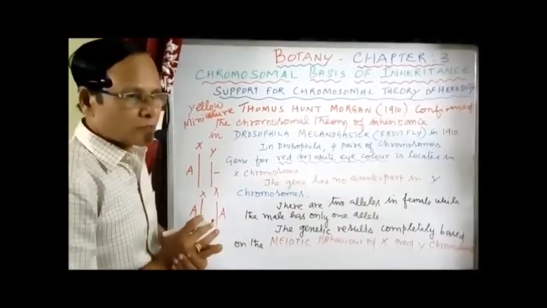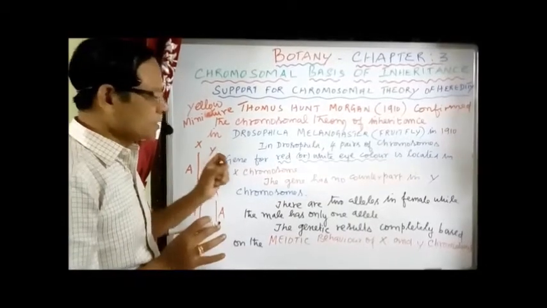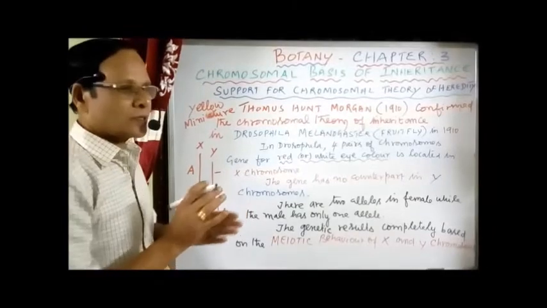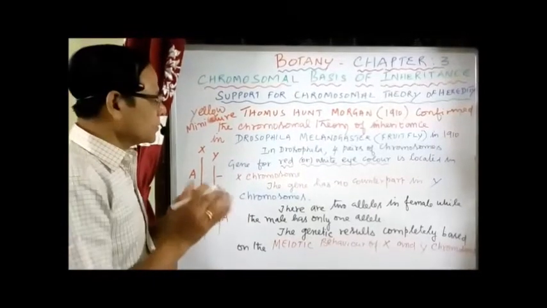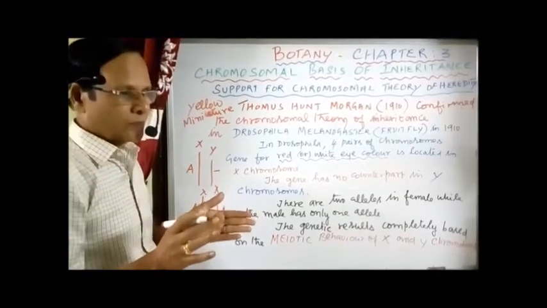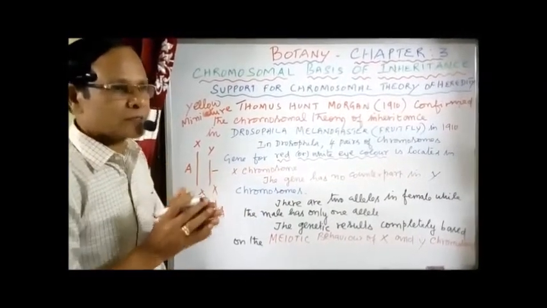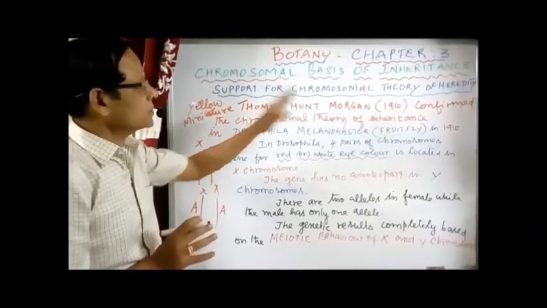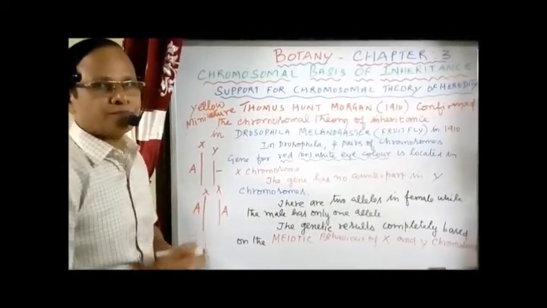What is the chromosomal theory? I mentioned already. The genes have a definite locus in the chromosomes. They carry information from one generation to another generation. So during gamete formation, the behavior of the gene and the behavior of the chromosome will be the same. That is, they exhibit parallelism and similarity. Now I will show the illustration and explain with the diagram.